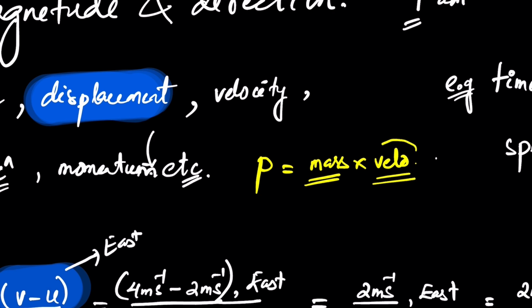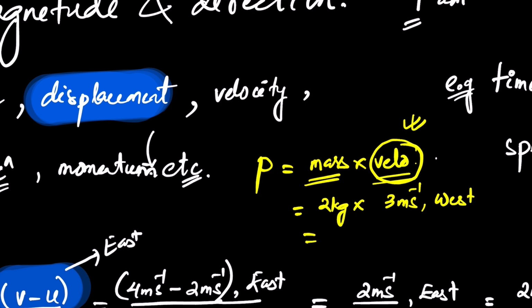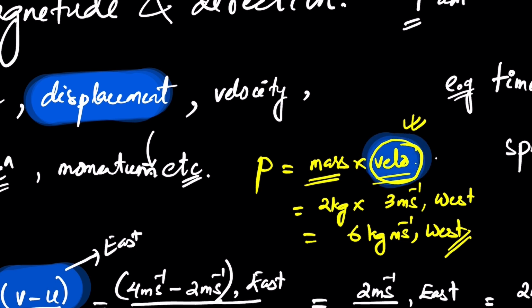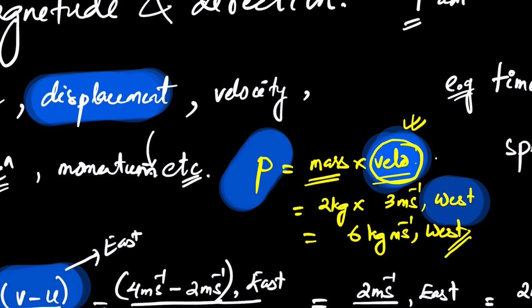Velocity is a vector. So if mass is 2 kg and velocity is 3 meters per second going west, then you multiply and get 6 kg meter per second west. So the direction of momentum is the direction of the velocity: if velocity is west, momentum is west; east, east; up, up; down, down.